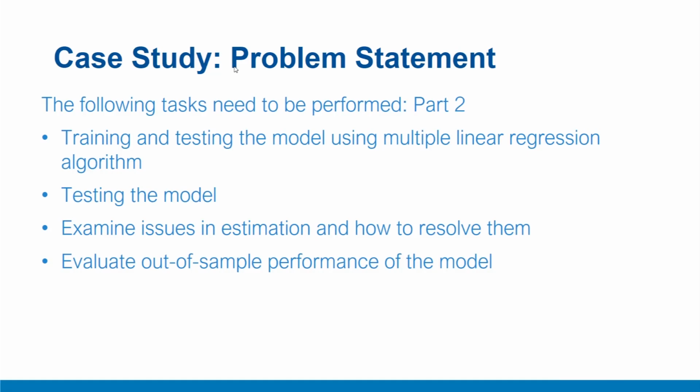There are several issues that we'll deal with. These include multicollinearity, heteroscedasticity, and autocorrelation. We'll examine these issues and we'll try to find ways to resolve them. We'll answer the question how to resolve these issues in the estimation, and then we'll evaluate out of sample performance on the test data set using various quantitative measures and also with visualization. To summarize this video, we discussed the problem statement that will be implemented through R programming.